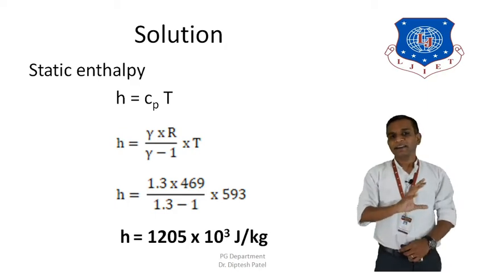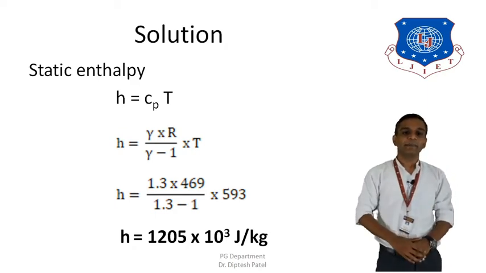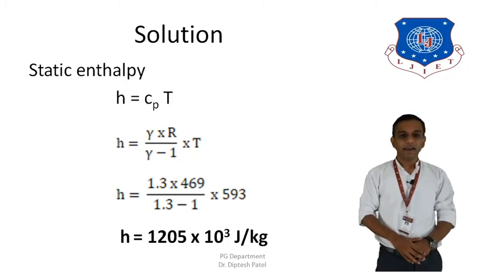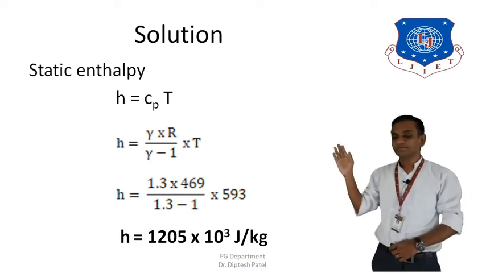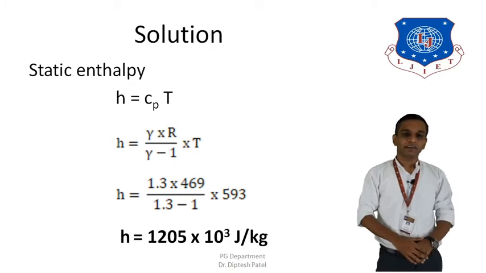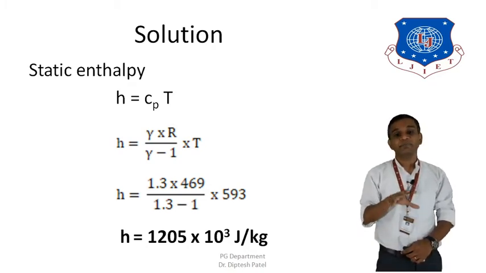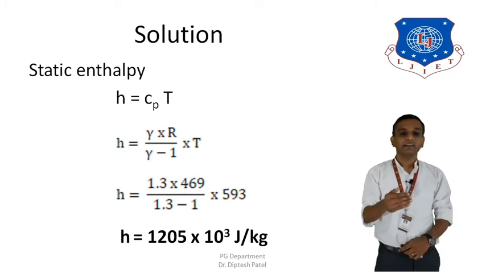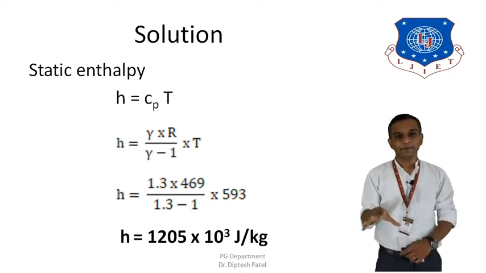We have gamma, R and T, so we can calculate the H. Let's say gamma is equal to 1.3, characteristic gas constant R is equal to 469, and temperature is 593. So let's put the values here. Therefore H is equal to 1.3 into 469 divided by 1.3 minus 1 into 593, and therefore H is equal to 1205 into 10 raised to 3 joule per kilogram. The unit would be joule per kilogram. You can either convert it into kilojoule per kilogram as well if you want. So this is our third finding, static enthalpy.